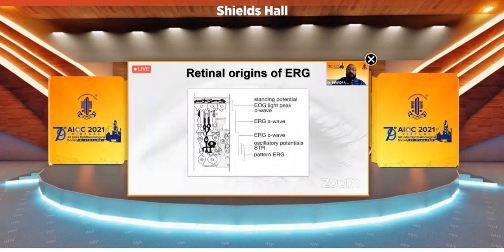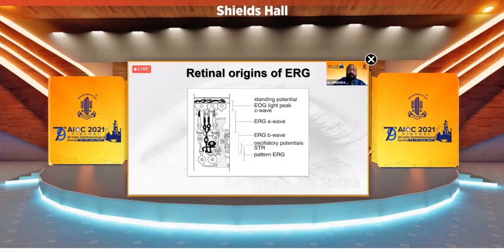So you can find that the EOG is coming from the retinal pigment epithelium. Mind you, the light is coming, crossing the ganglion cell layer, bipolar cell, photoreceptors, and reaches the RPE. From RPE, the stimulus comes, and then you start getting the waves. So at the retinal pigment epithelium, EOG works, C wave comes. The ERG A wave comes from the photoreceptors, that is rods and cones.